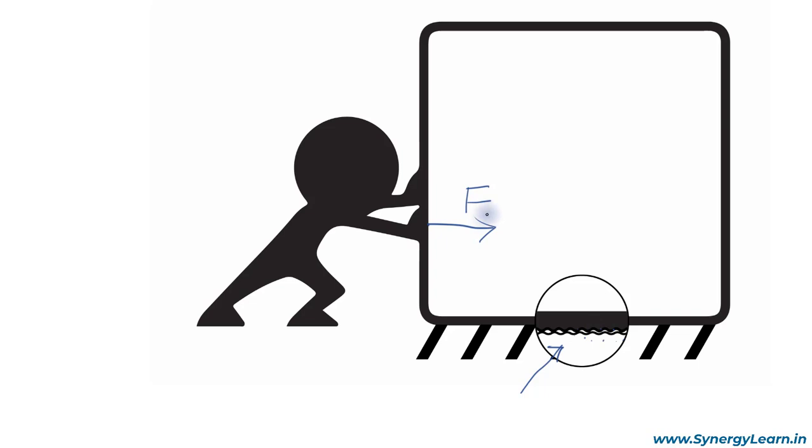When the force is increased, then at a certain point the block starts sliding, and thereafter the force of opposition offered by the ground remains constant in magnitude. So initially, when the force was applied and the block was unable to slide, the friction which acted in the backward direction was static. Its value varied along with the force.